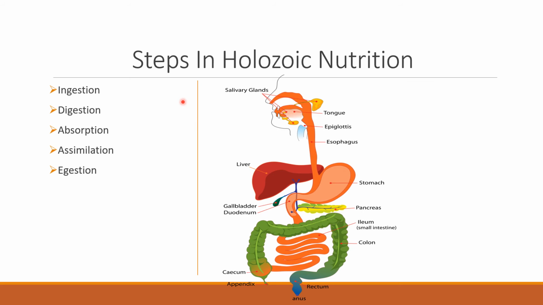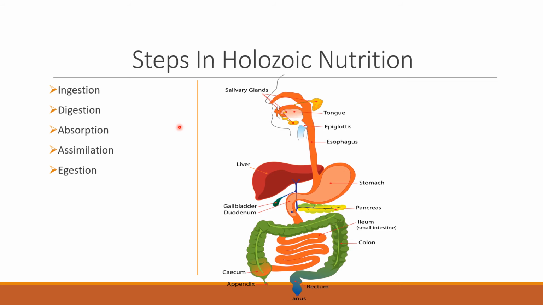The complex food is broken down into simpler substances, and then it will be absorbed by the blood. Through blood it will be given to all parts of the body and to each and every cell, where the cell can use it to get energy to perform different functions.